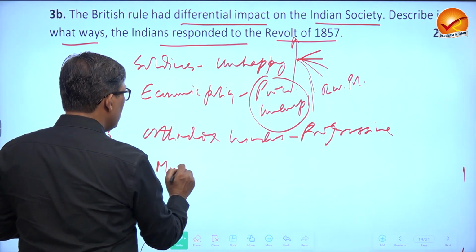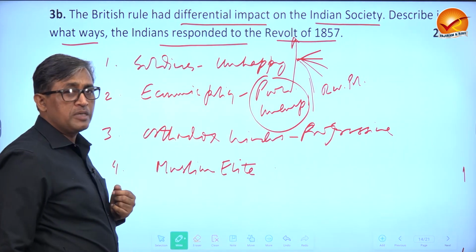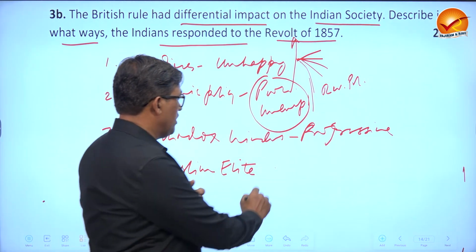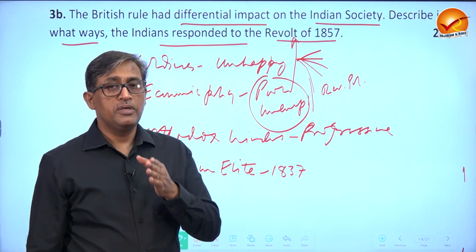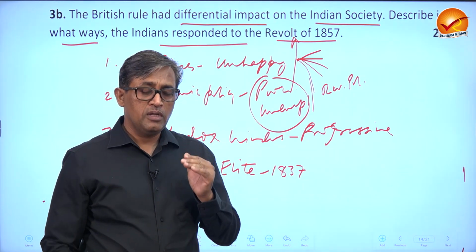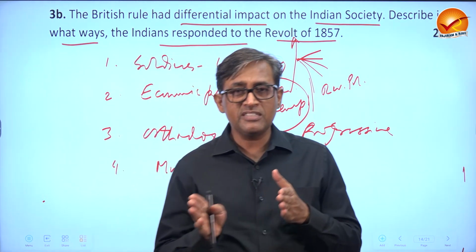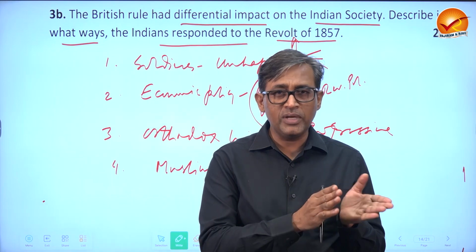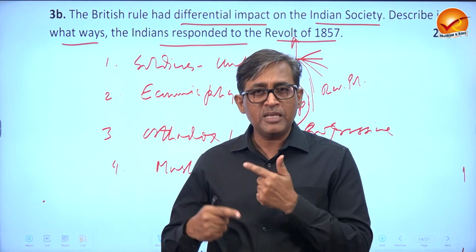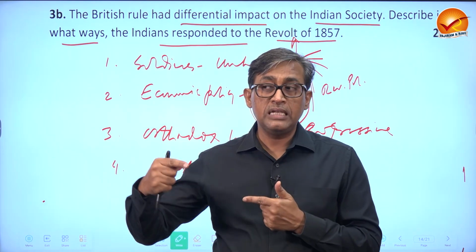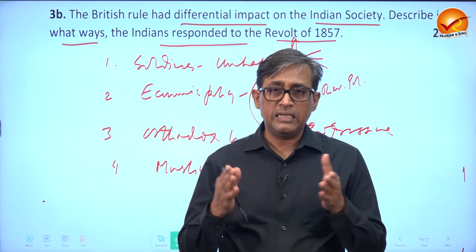Then the Muslim elite were also impacted by the British, because after 1837, when English became the official language, removing Persian, the Muslim elite who enjoyed important positions and powers and glory during the Mughal time, late Mughal time, were now replaced by a new elite, first the English and then some Hindu elite.